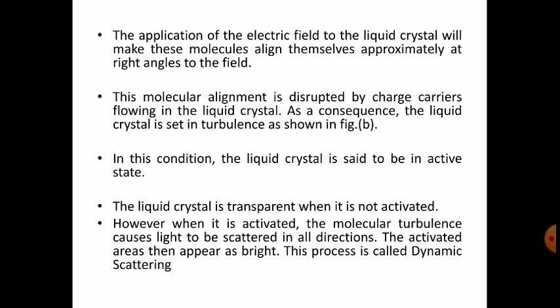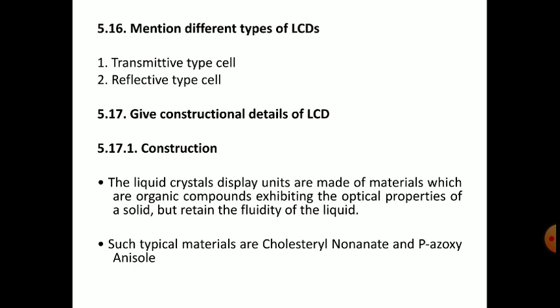Because of some properties of these liquid crystals, whenever it is activated, the molecular turbulence causes the light to be scattered in all directions. The light will flow in all directions because of this activeness and turbulence. The activated areas then appear bright. Of course, this process is called dynamic scattering. Mention the different types of LCDs: transmittive type and reflective type cell.